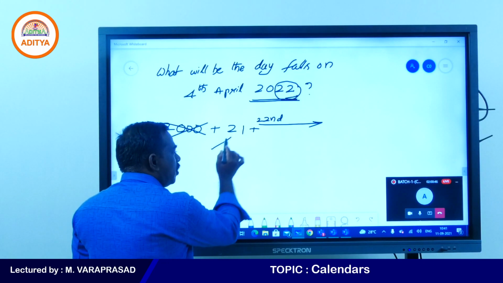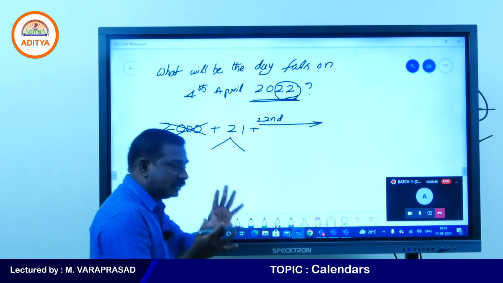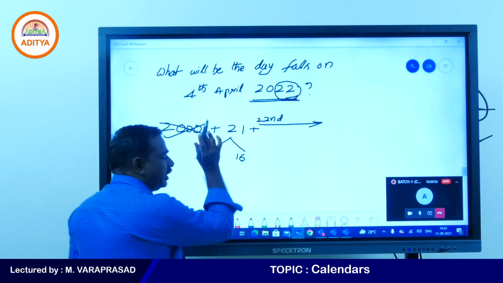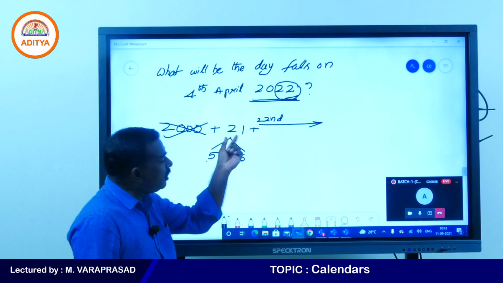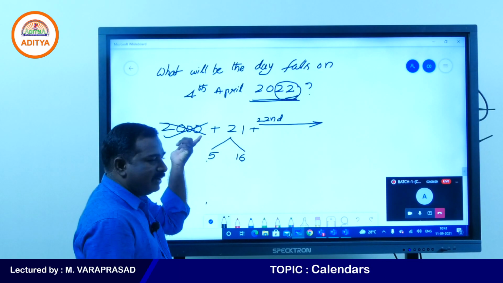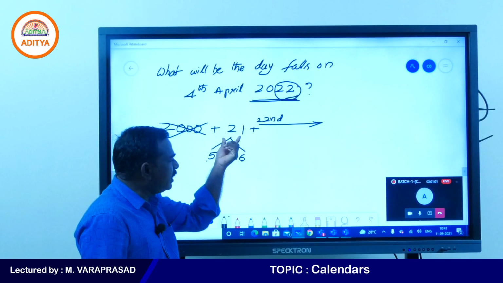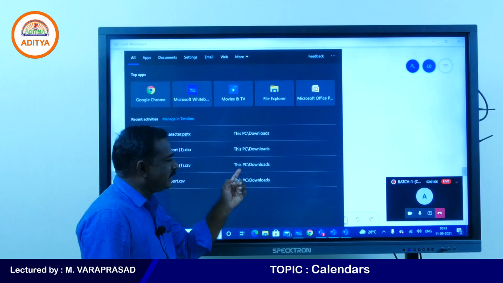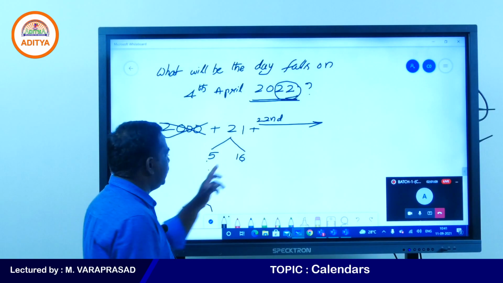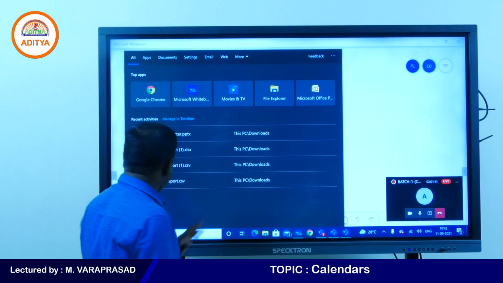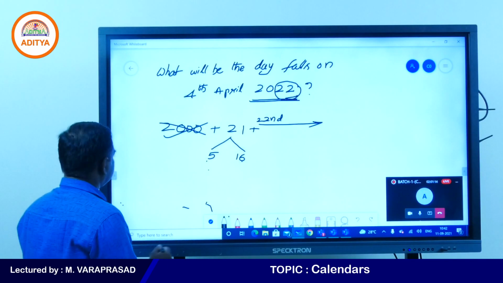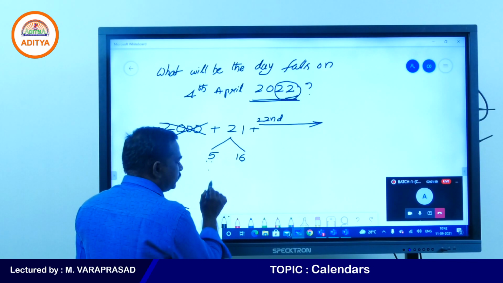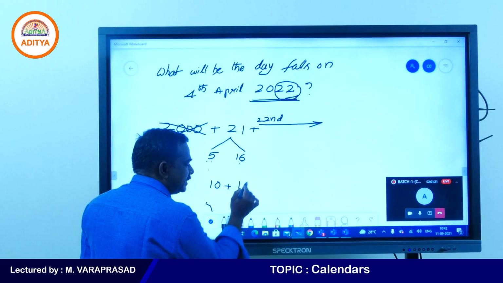So in this 21, how many 4s are there? 5 4s are there. So 16 normal years. 16 plus 5 again 21. First in this year only you need to be very clear, because this is not having any odd days, we are cancelling. 21 years, how many 4s are there? 5 4s are there, remaining 16 are normal years. Now see, these leap years will have 2 odd days, 5 2s are 10. This is normal year plus 16.